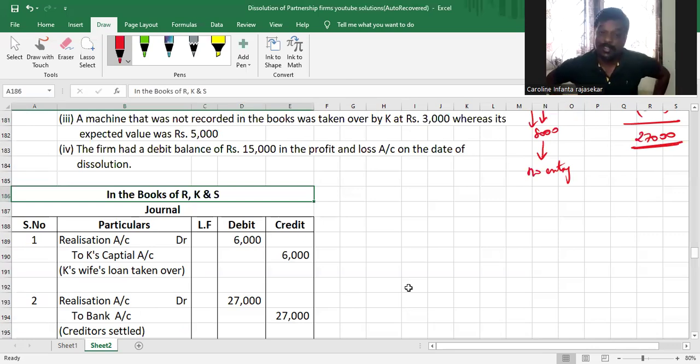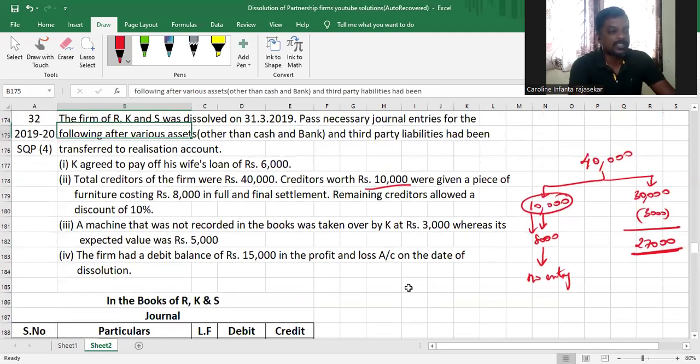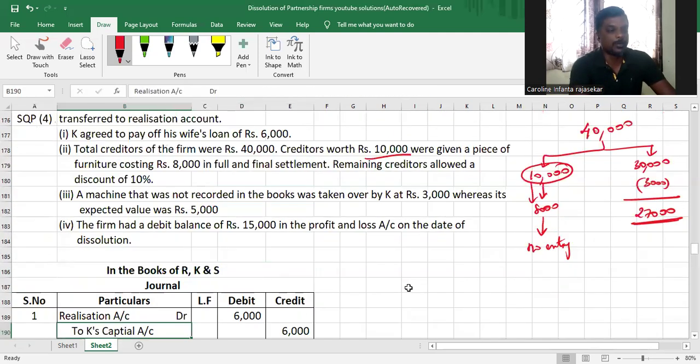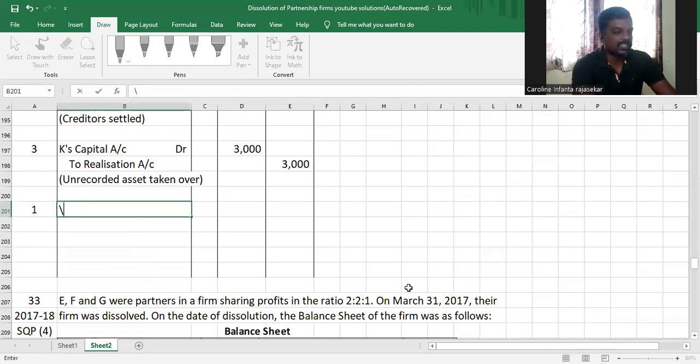Profit and loss account can be a reserve or an accumulated loss. If the profit and loss account has a credit balance, it's a reserve. If the profit and loss account has a debit balance, it is an accumulated loss. Understood? So here they say that the profit and loss account had a debit balance of rupees 15,000. So it's an accumulated loss. This accumulated loss has to be distributed amongst partners in their old profit sharing ratio, which happens to be equal in this question as they have not mentioned any specific ratio. The old profit sharing ratio is going to be equal.